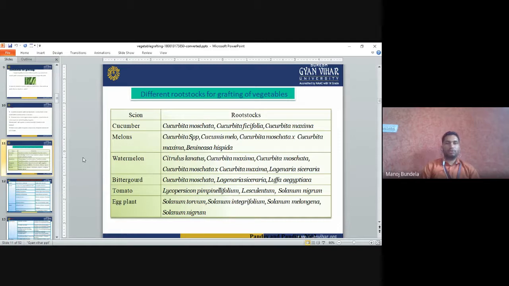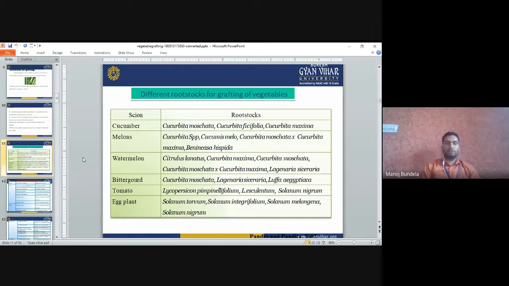In watermelon, Citrullus lanatus, Cucurbita maxima, Cucurbita moschata, Cucurbita moschata crossed with Cucurbita maxima, and Lagenaria siceraria. These are mainly used in case of watermelon. For bitter gourd, Cucurbita moschata, Lagenaria siceraria and Luffa are mainly used.